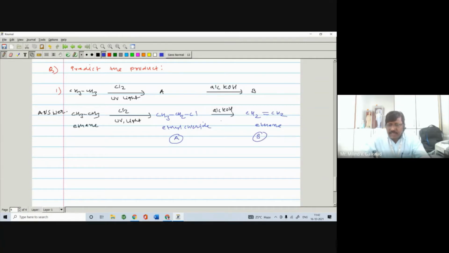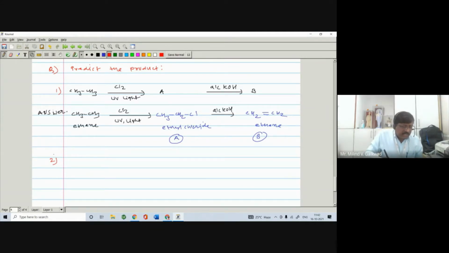So this reaction is from the next topic, alkene. It means if you learn the next topic, then you are able to write the answer. But in organic chemistry, you know that everything depends upon each other. So you must also know some previous concepts, then you are able to answer such types of questions. Okay, so you have to write down A and B, and then write down the complete reaction, labeling their names.